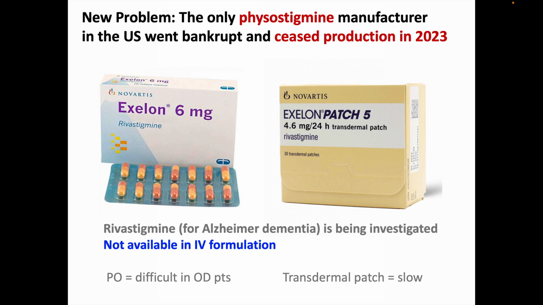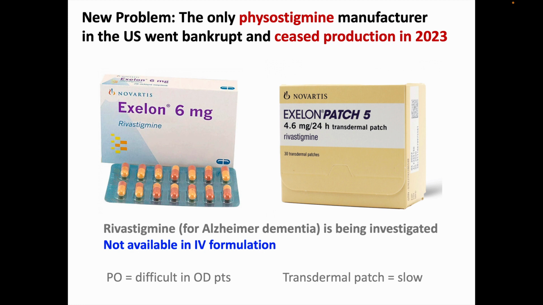At the risk of adversely dating this recording, there is currently no source of new physostigmine in the United States. The only physostigmine manufacturer went bankrupt in 2023 and production ceased. Since then, a number of toxicologists have been looking for an alternative. It's got to be something that gets into the central nervous system.